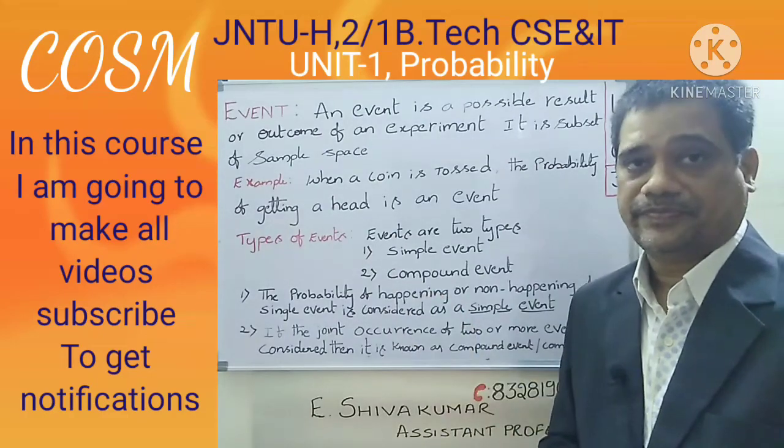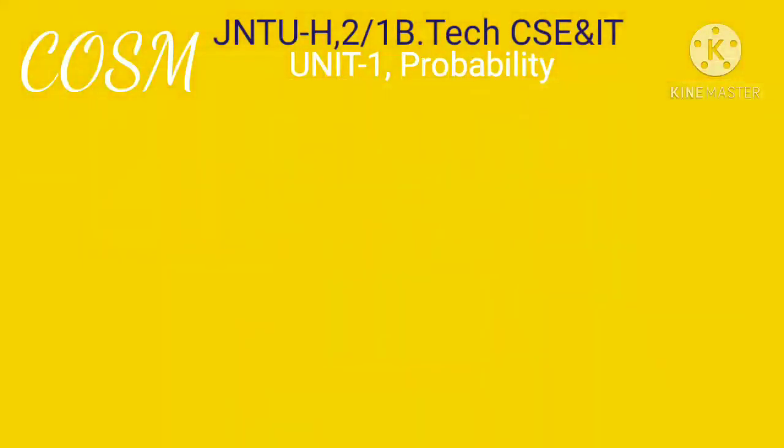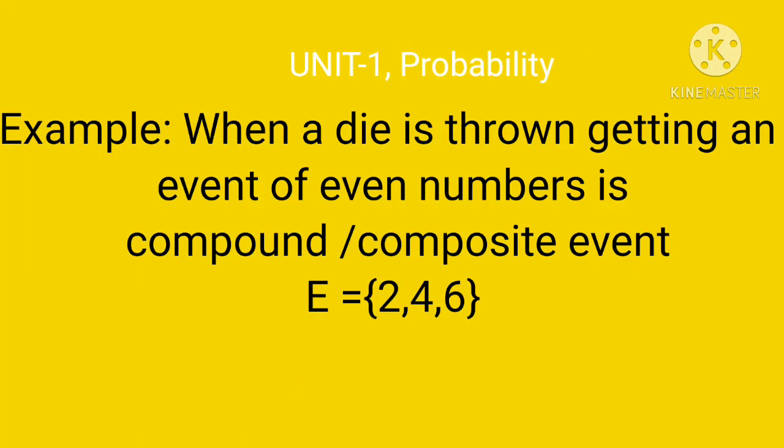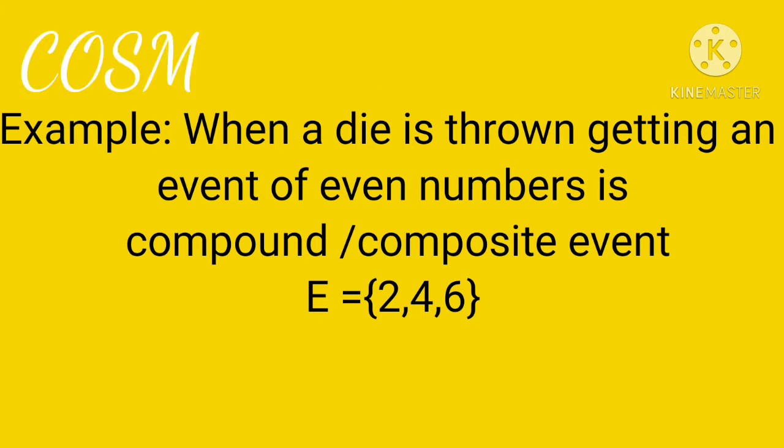The example for the compound event is shown on the screen. When a die is thrown, getting an even number is a compound or composite event. In the event of even numbers, we have the elements 2, 4, 6. This event we can further split into simple events. Therefore, it is called a compound event.